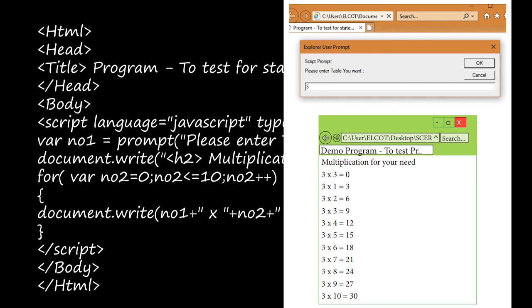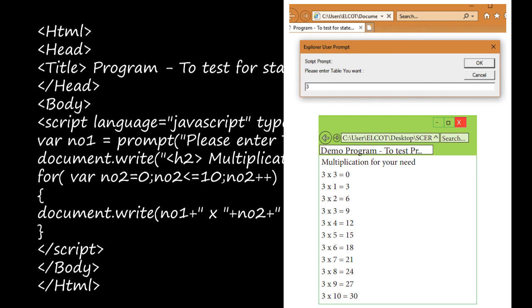So next time if you see, it will increment 1. The value of no2 will be incremented by 1. So it will change to 4, right? And next time it will change to 5. Next time it will change to 6. Likewise, the value of no2 will be changing in each line. First we have initialized as 0. So the value in the first row will be 0.